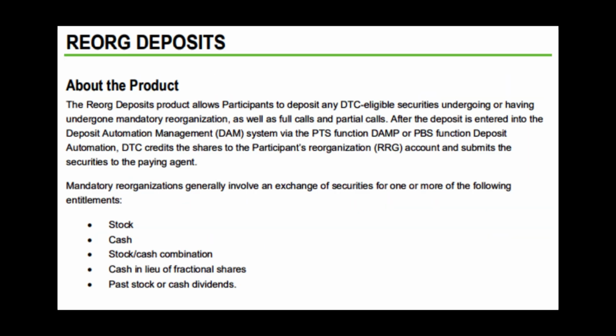Now let's go to page 25 of the Deposit Service Guide, titled Reorg Deposits. DTC explains the reorganization deposits service as allowing participants to deposit any DTC-eligible securities undergoing or having undergone mandatory reorganization, as well as full or partial calls. Mandatory reorganizations generally involve an exchange of securities for one or more of stock, cash, or dividend.